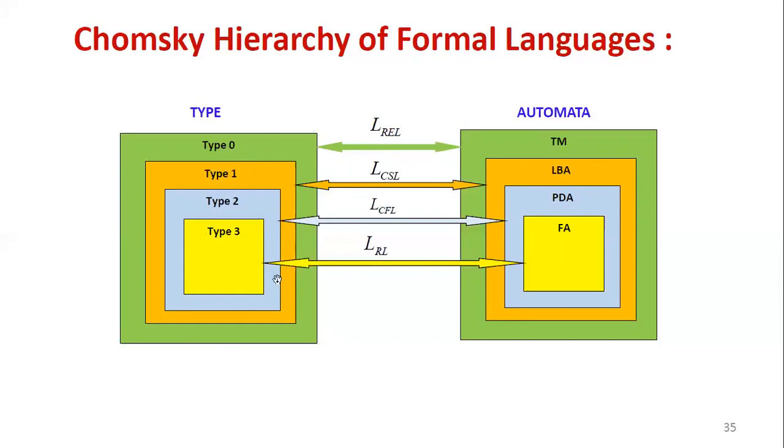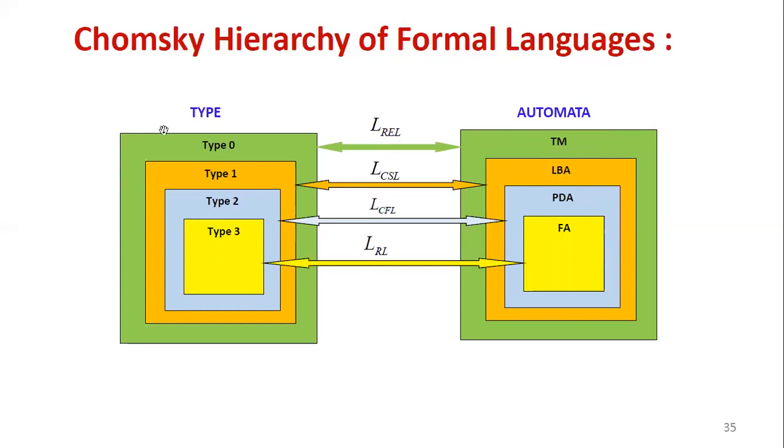So in the diagram, according to shape, you can see the largest size is type 0, the second largest is type 1, the third largest is type 2, and the least is type 3, having the lowest space, lowest storage. So with respect to size, this diagram is represented. Type 0: its automata is Turing machine, and its language is recursively enumerable language. Then type 1 is connected to its corresponding automata, linear bounded automata.